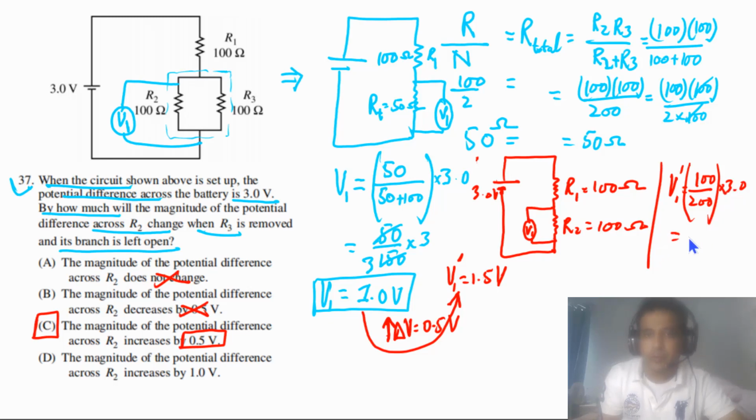If we solve this, we will get 1.5 volts. So the answer for this question has to be C. Very straightforward question. I just did this one in detail, but if you have a clear understanding of circuits, you can just look at the question and find the answer.